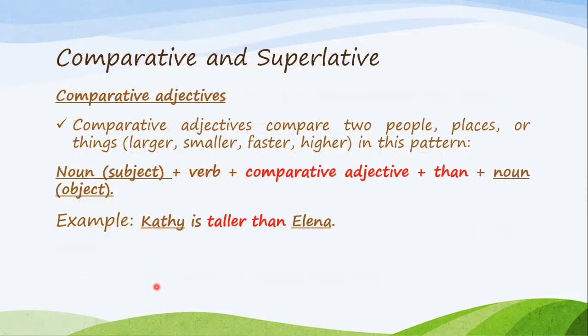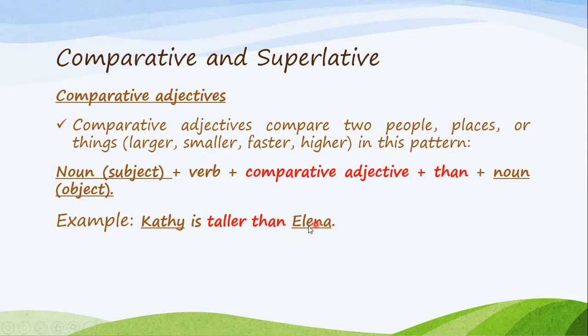Now we're moving to what's called comparative and superlative. We have comparative adjectives and we have superlative adjectives. Comparative adjectives compare two people, places, or things. Again, comparative adjectives compare two people, places, or things. For example, when I say Kathy is taller than Elena, I'm comparing between Kathy and Elena.